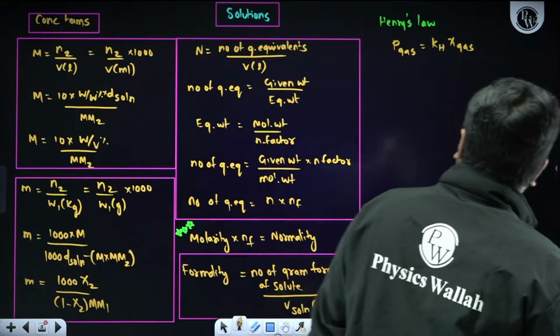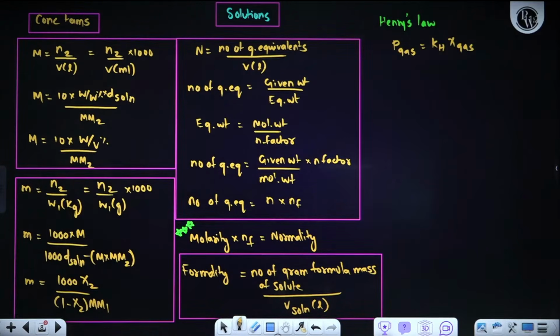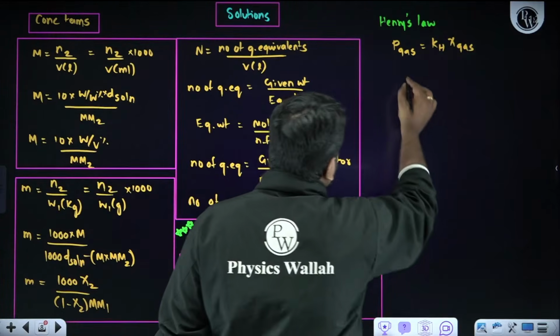Partial pressure of the gas is equal to Henry's constant into mole fraction of the gas. So this is very, very important. Now, one more thing, Raoult's law.